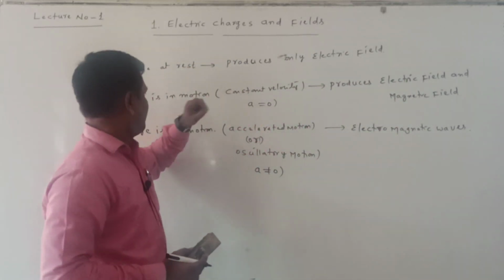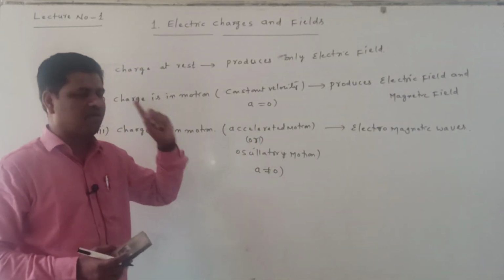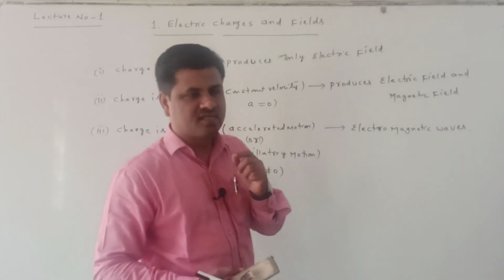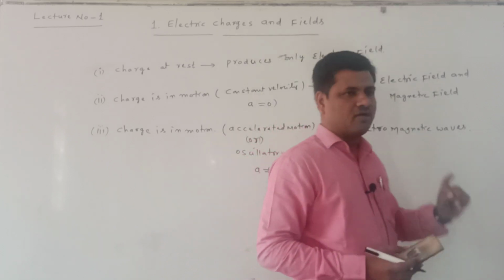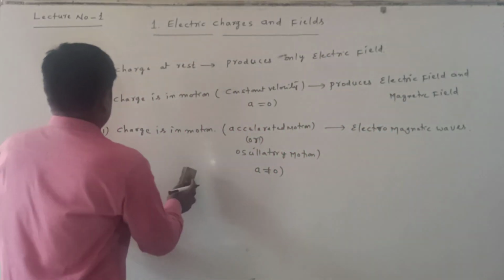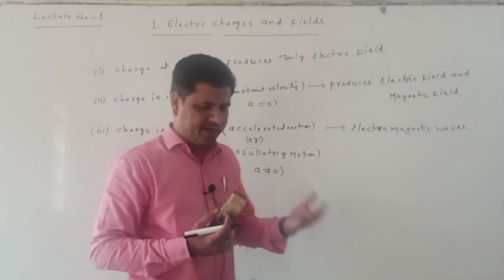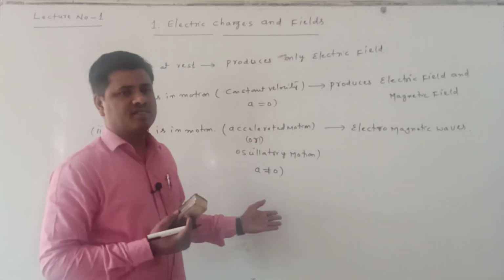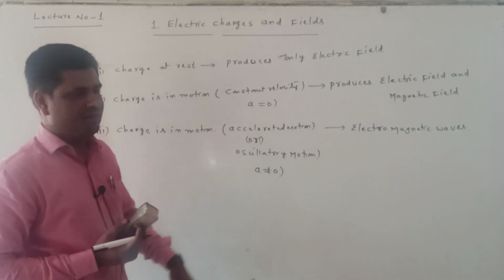Here the charge is not moving with constant velocity, so this motion is called accelerated motion, and the charge produces electromagnetic waves. These are the three conditions. We discussed when a charge produces an electric field, an electric and magnetic field, and electromagnetic waves.